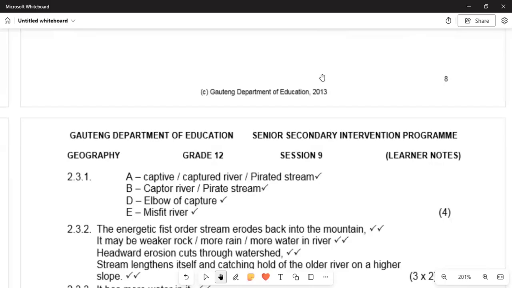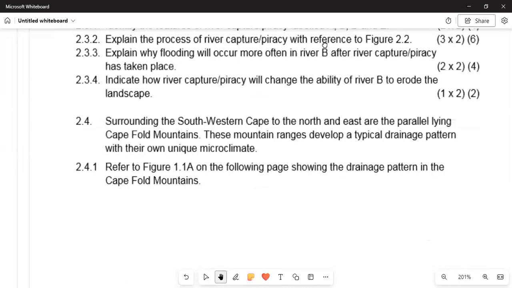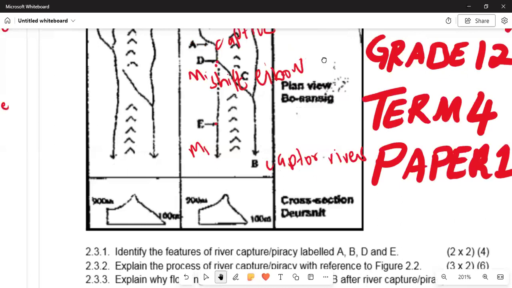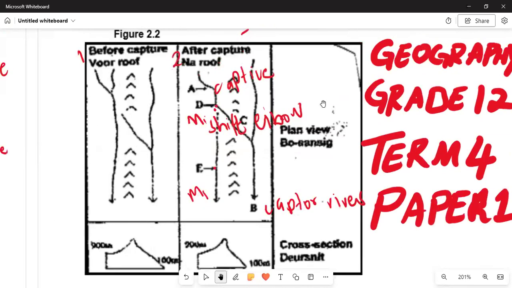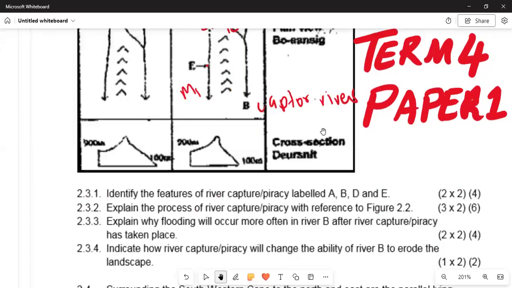Then you are having your marks. So what is happening here? If we can see now, before the river capture occurred, the stream orders in terms of the channel are narrower and small. But after it has happened, the erosion has taken place and the river will be fuller because more tributaries will develop. Therefore, after the river capture has occurred, the density or the volume of the water flowing into it is more because the capture has occurred in this region. That is what we need.